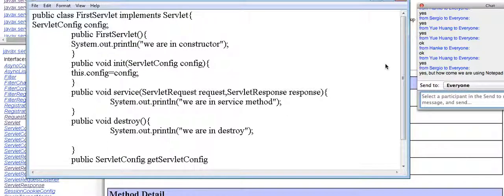See, I'm writing everything manually. Yes, ma'am, I'll show you, I'll write everything. Don't worry, I'll use Eclipse only, but for understanding purposes, I'm showing this. That's all.